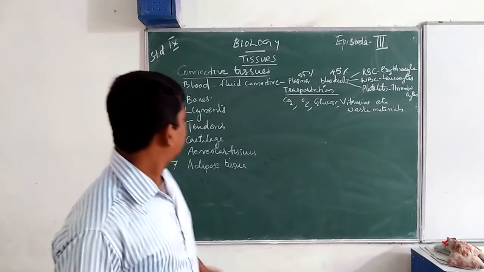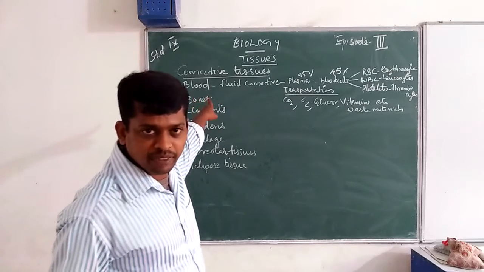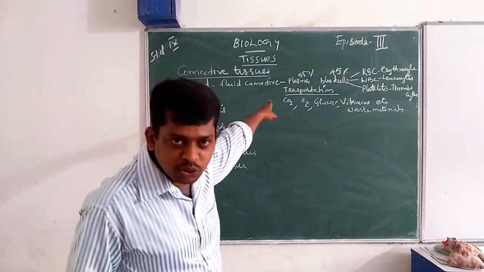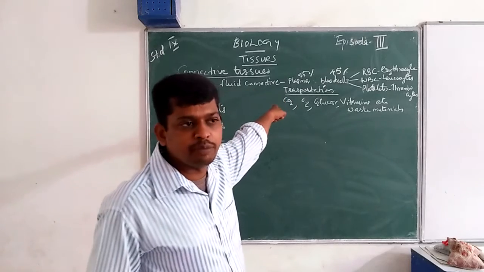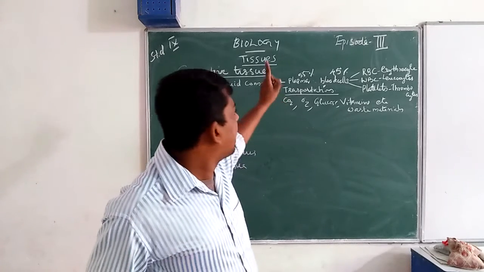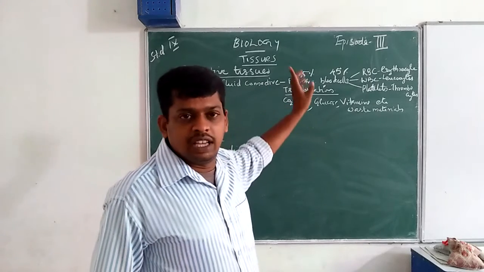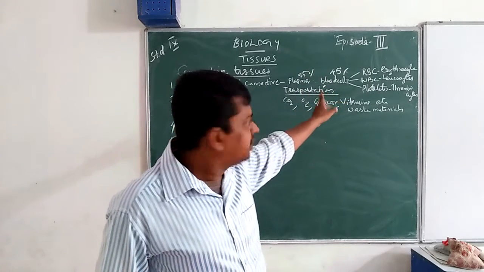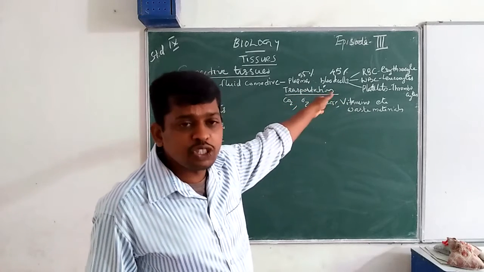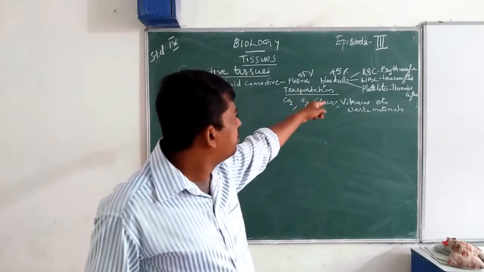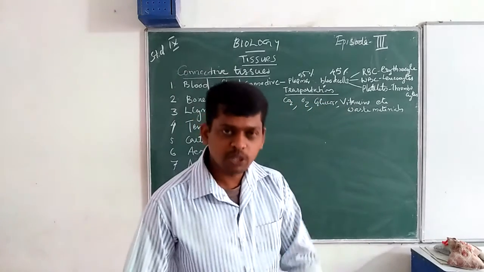Then the connective tissues. First one is blood. Blood is a fluid connective tissue. The fluid part of the blood is plasma. 55% is plasma and 45% is blood cells. Three types of blood cells are here: RBC, known as erythrocytes, WBC, known as leukocytes, and platelets, known as thrombocytes.